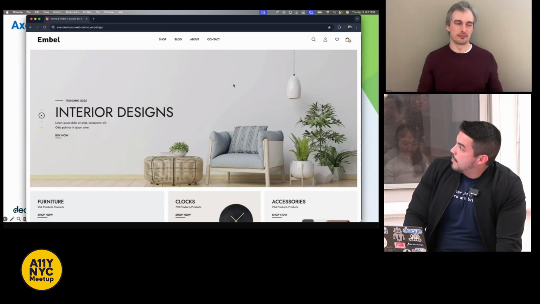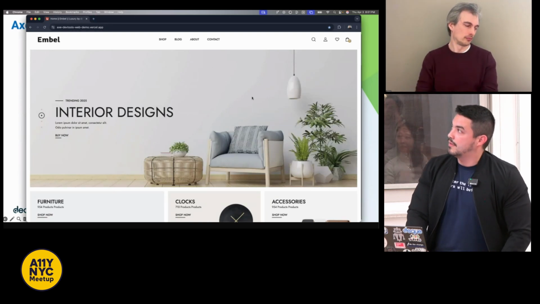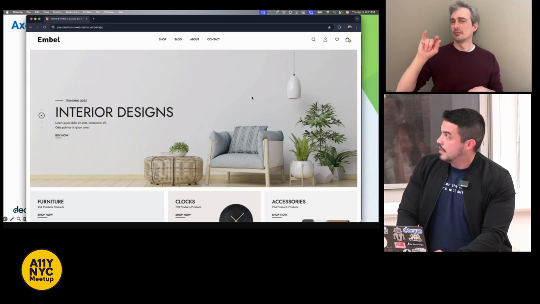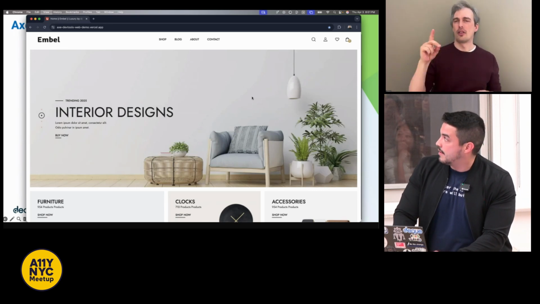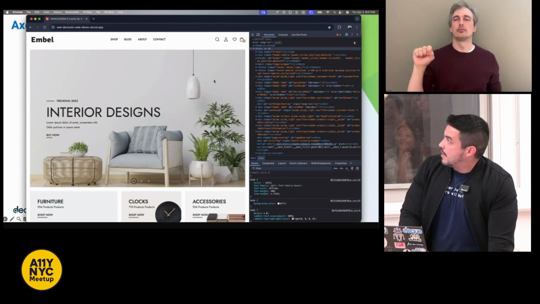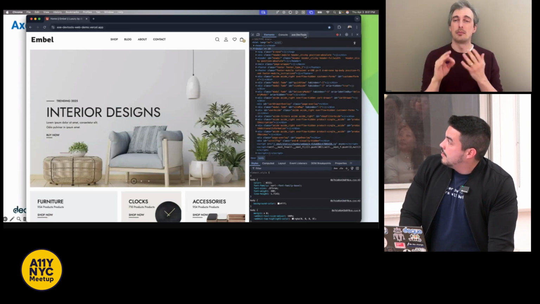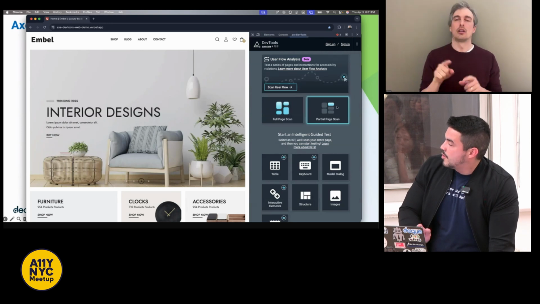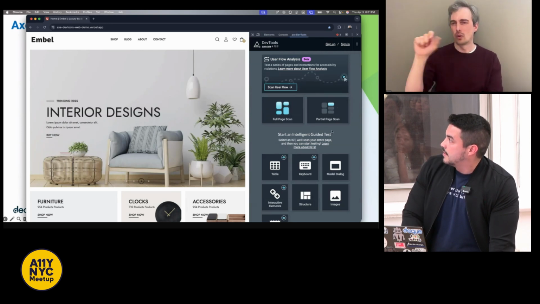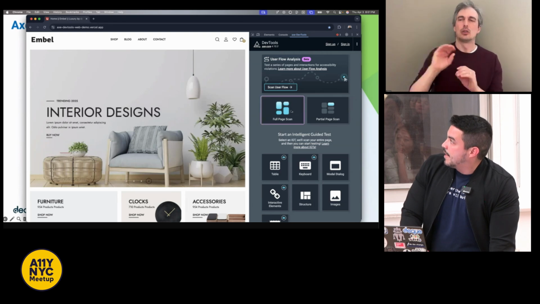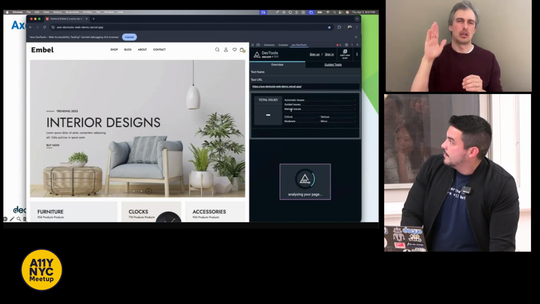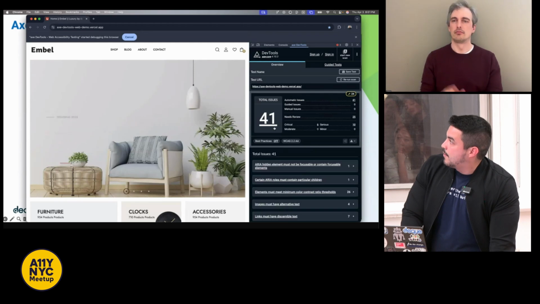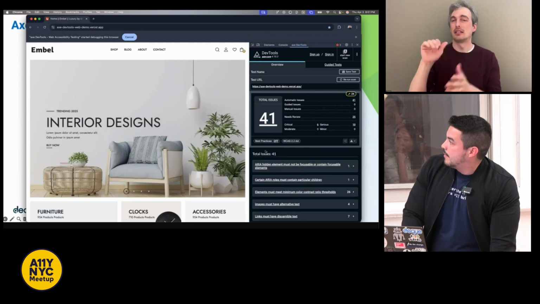Okay, so we have the same site that was tested through both of the other DevTools. To open the DevTools, we press Command Option I, or right-click with your mouse and go to Axe DevTools. I made sure I'm not signed in, so no pro features are going to be showcased. You run a full page scan, and immediately 41 issues pop up.